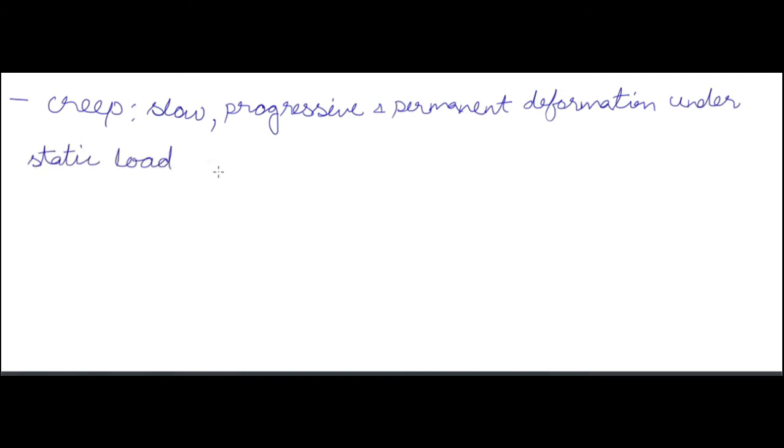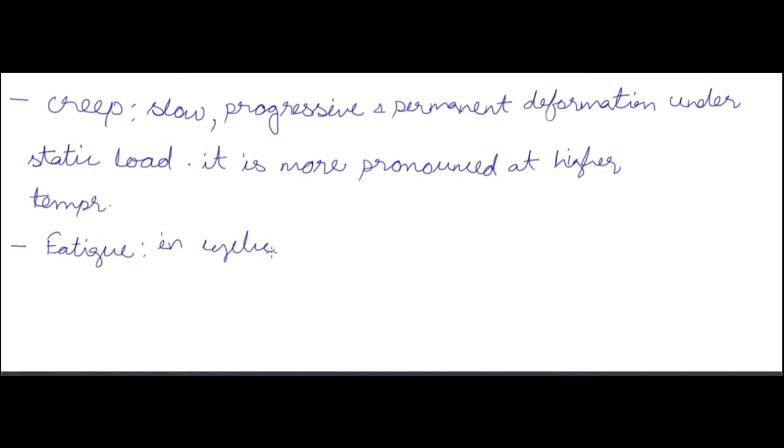Now we have creep. So creep is the slow and progressive permanent deformation under a static load. It is more pronounced at higher temperature. So creep is nothing but slow and progressive permanent deformation. It's a permanent deformation which was slow and progressive. Means it didn't stop at any point. It was always increasing and very slowly. And then it did a permanent deformation. And this all was happening under a static load. Okay. Now this creep is more pronounced at higher temperature. Means as you increase the temperature, this creep will increase.